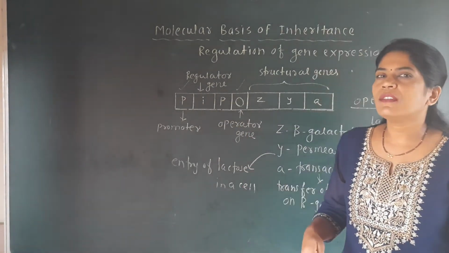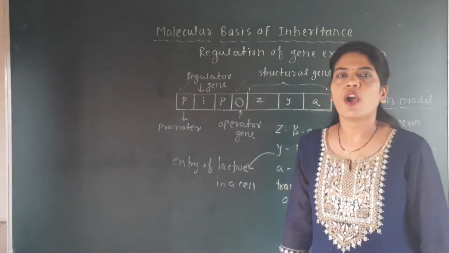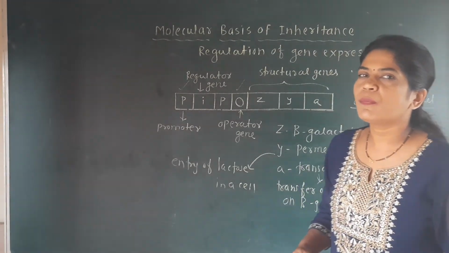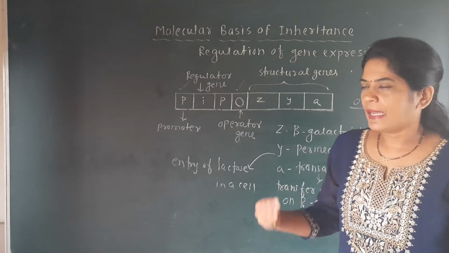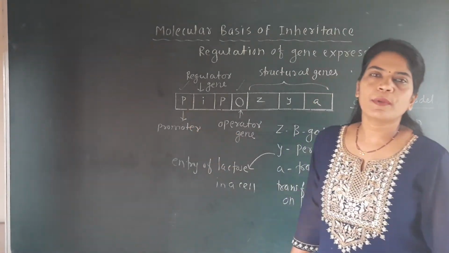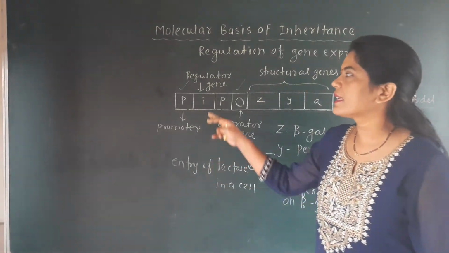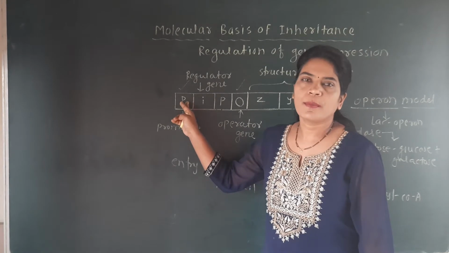So in this model also, the enzyme RNA polymerase, which is responsible for the formation of RNA, that is the mRNA, binds here. So P is the promoter site, present at the start of the operon, where the enzyme RNA polymerase binds.